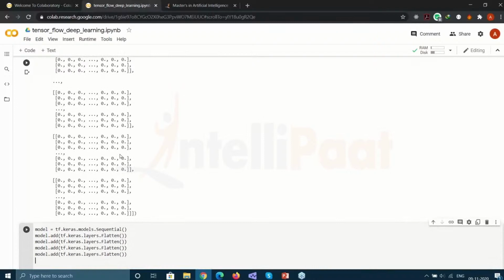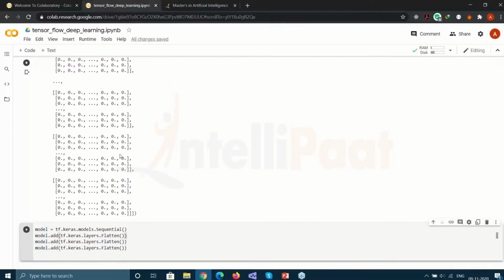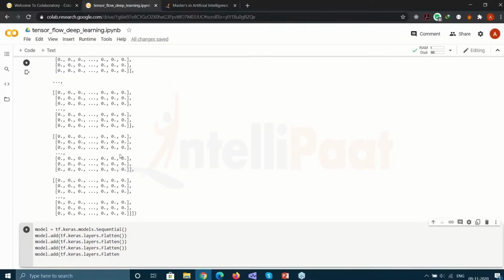So I will be adding 3 more layers just for the sake of it working, right? So I have a flattening layer, then I will have a dense layer, then a dense layer, and then a dense layer again.